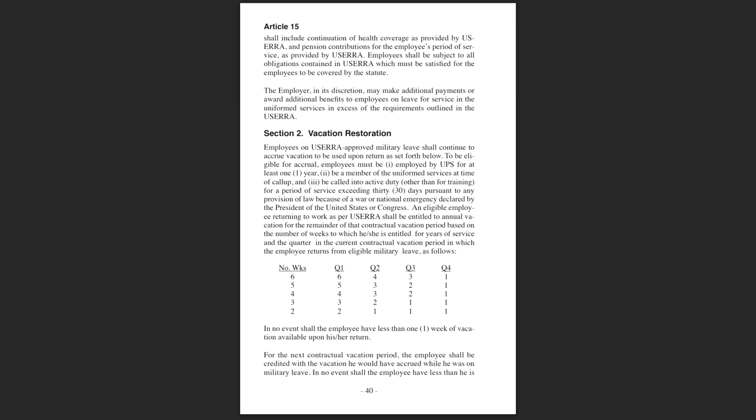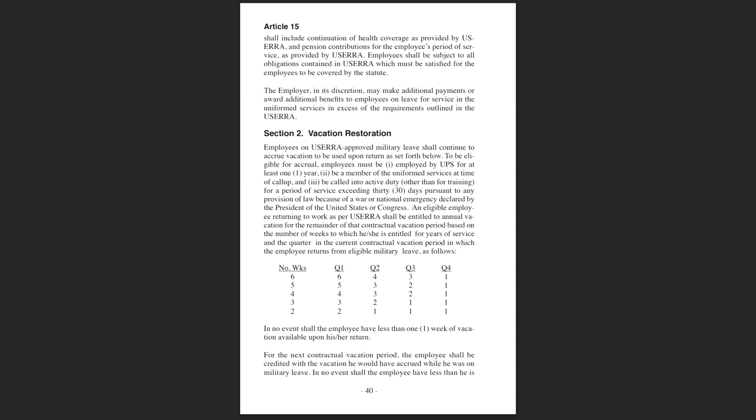An eligible employee returning to work as per USERRA shall be entitled to annual vacation for the remainder of that contractual vacation period based on the number of weeks to which he/she is entitled for years of service and the quarter in the current contractual vacation period in which the employee returns from eligible military leave as follows. Number of weeks, 6. Quarter 1, 6. Quarter 2, 4. Quarter 3, 3. Quarter 4, 1. Number of weeks, 5. Quarter 1, 5. Quarter 2, 3. Quarter 3, 2. Quarter 4, 1.